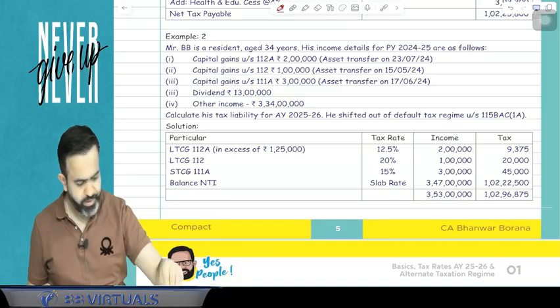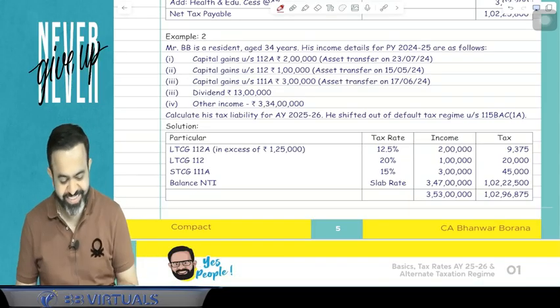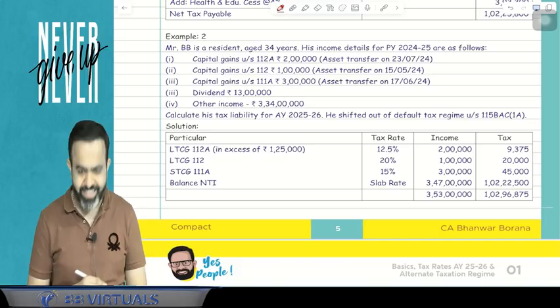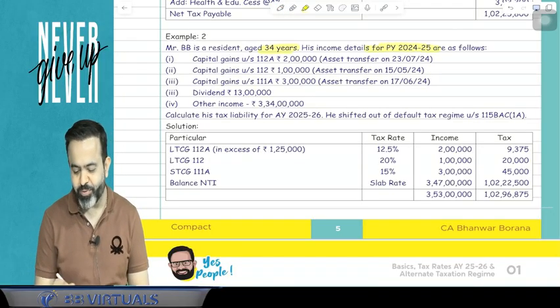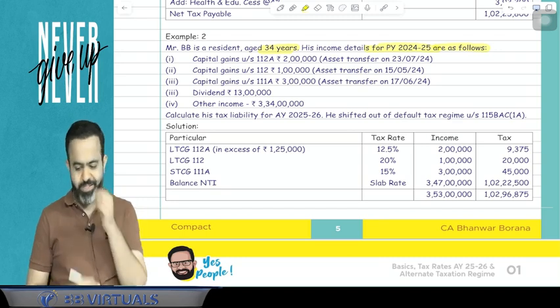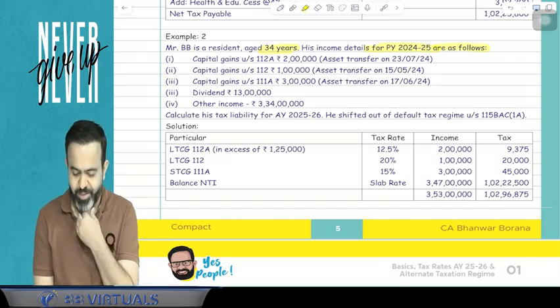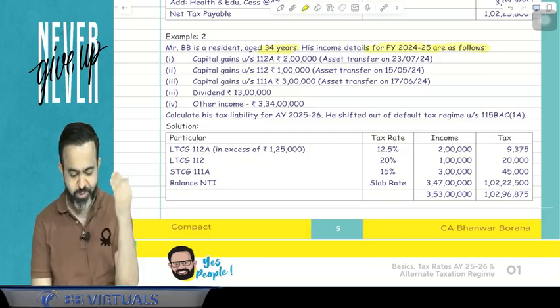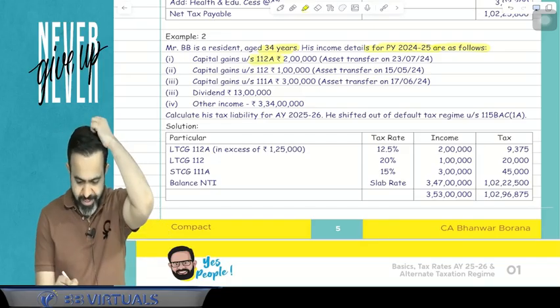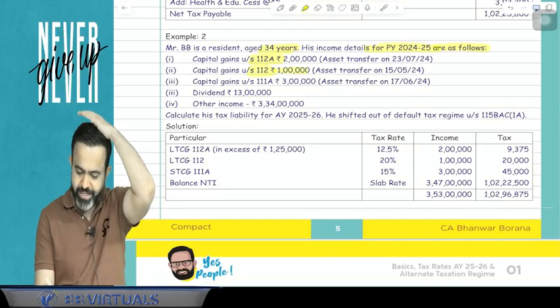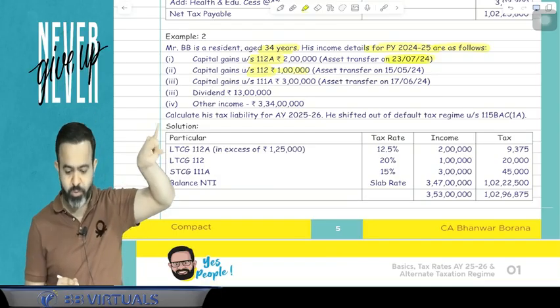Example number 2. Now guys, in this example, what happened? Mr. BB is a resident, age 34 years. His income details for the previous year 24-25 are as follows. Capital gain under section 112A is 2 lakh. Capital gain under section 112 is 1 lakh, and this is transferred on 23rd of July 2024.